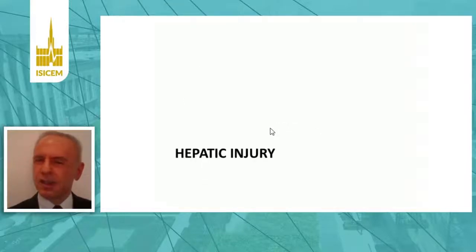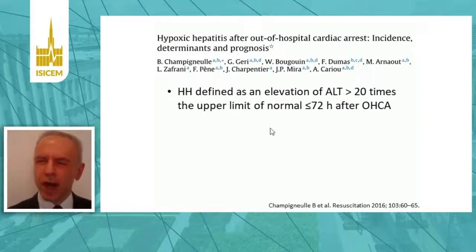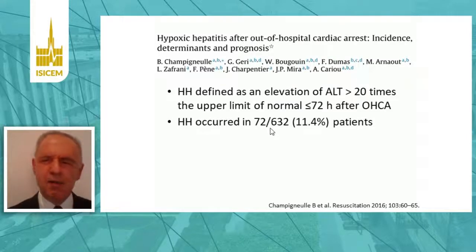Another target organ is the liver. Hypoxic hepatitis has been defined by the 20-fold increase of alanine aminotransferase during the first 3 days after out-of-hospital cardiac arrest. And although this may seem high, this has been observed in more than 11% of patients in that study.